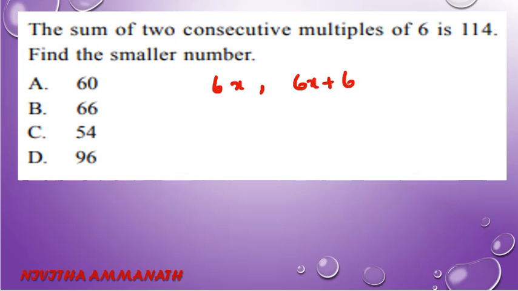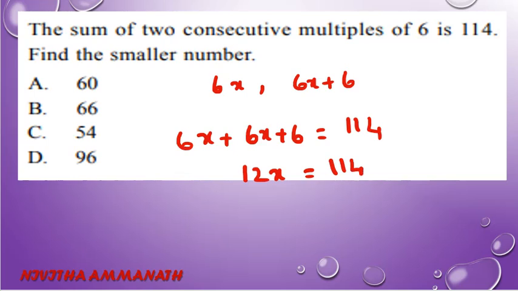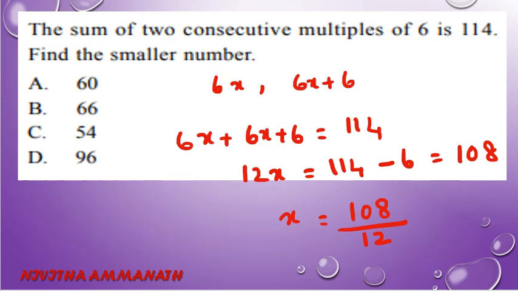Then the sum is 6x plus 6x plus 6 equal to 114. So we have to find x. 6x plus 6x is 12x equal to 114 minus 6. That's equal to 108. So x equals 108 divided by 12. That is 12 nines are 108. So x equals 9.